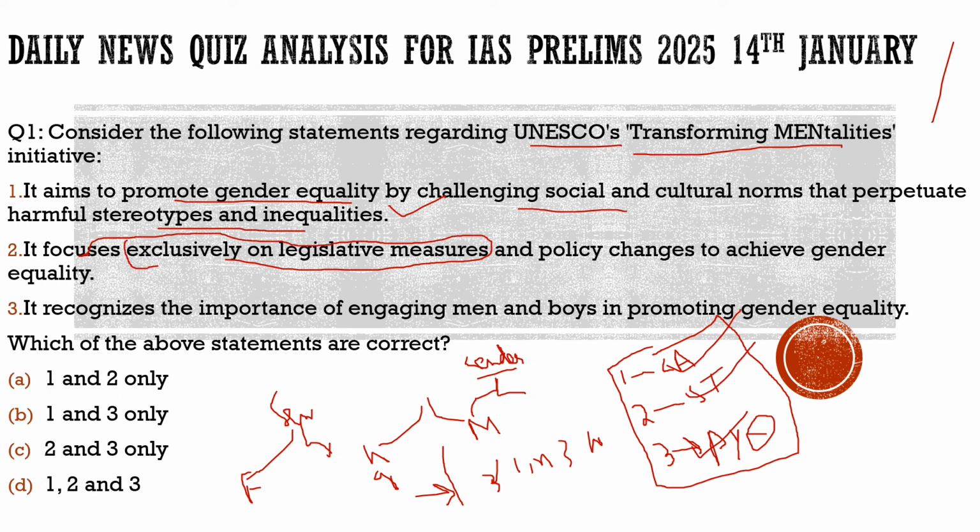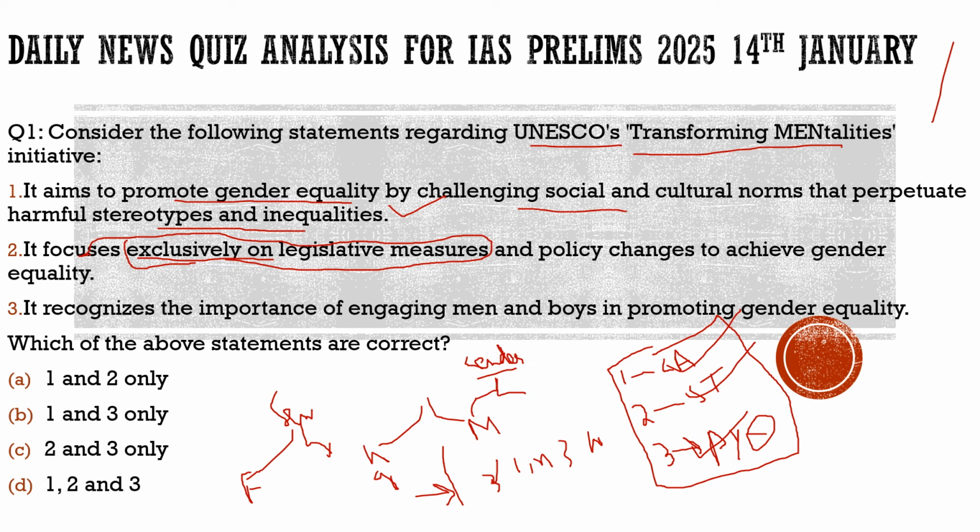Here you can understand one trick usually used by the UPSC. Here UPSC wants you to be extra smart. If ever you see extreme words in the questions, most of the time such statements are incorrect. For example, suppose you were unaware of UNESCO's transforming mentalities and are left with this question. You don't know anything about it. How can you answer it? Out of the blue you see this statement, it focuses exclusively on legislative measures. Here, 90% of the time such statements are incorrect.